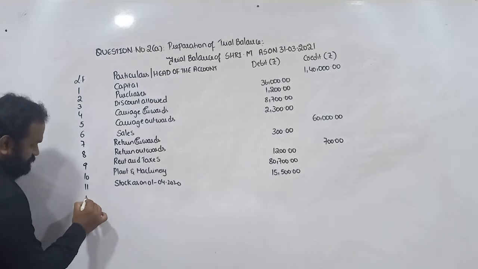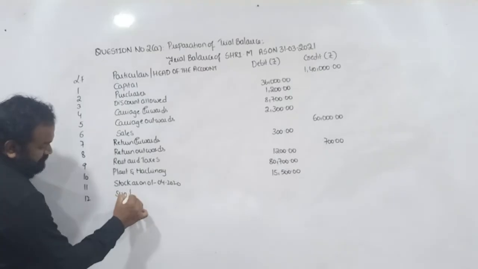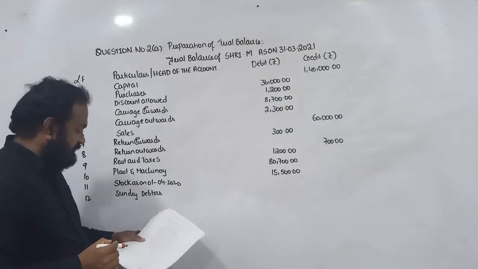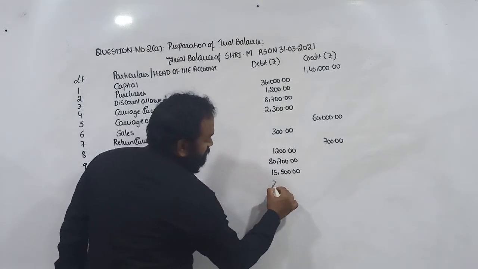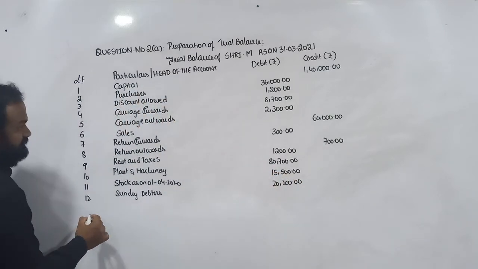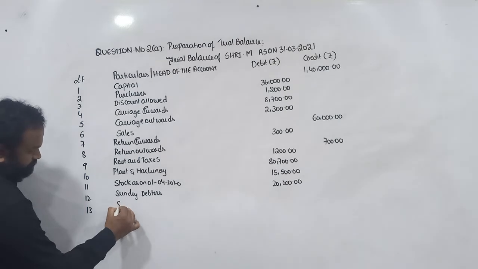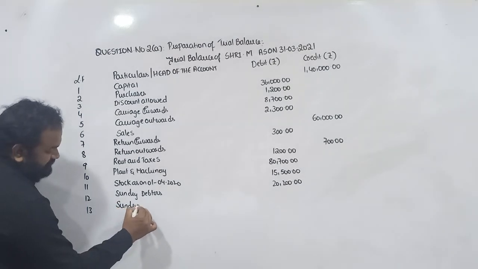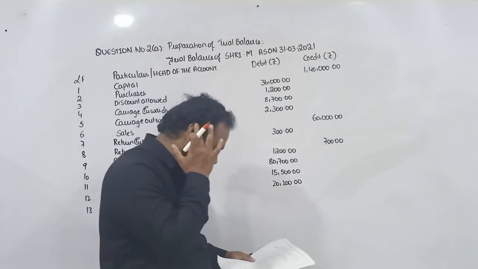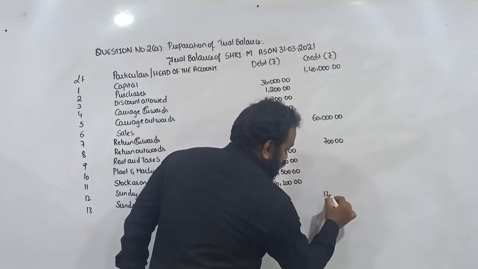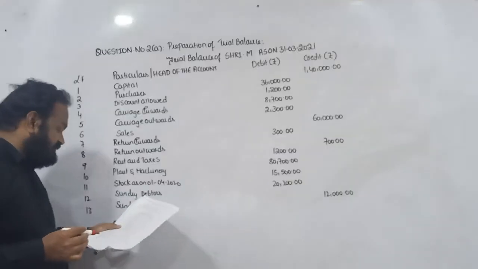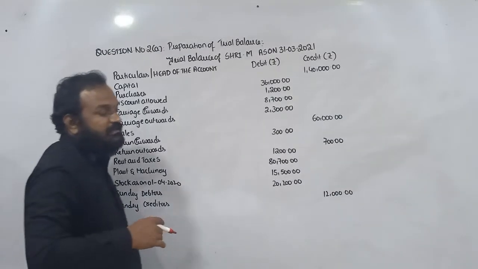Thereafter 12, sundry debtors, 20,200. Next, 13, sundry creditors shows the credit balance of rupees 12,000. Next, investments is another item.